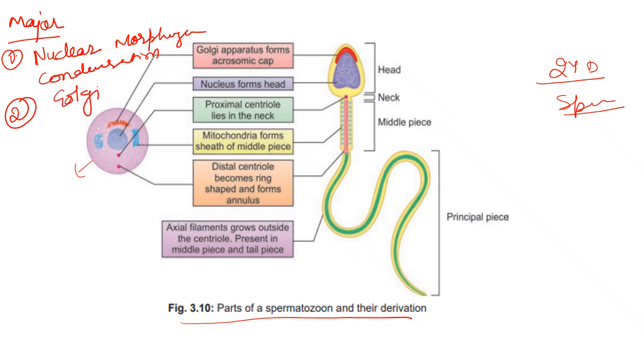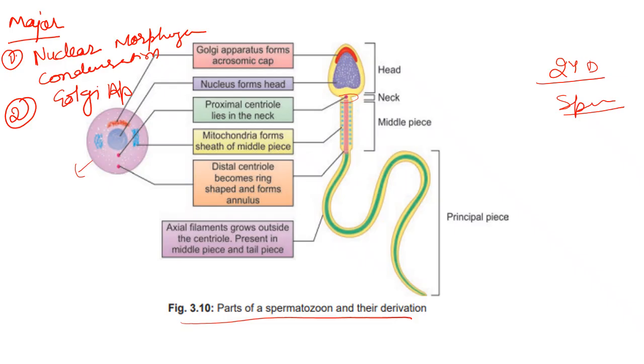Second is the Golgi apparatus. The Golgi apparatus becomes the acrosomic cap, and it covers around 2/3 of the head. And mitochondria surround the middle piece. And the centrioles, the proximal centriole, you can see firstly they are close to each other, lying in the neck part.